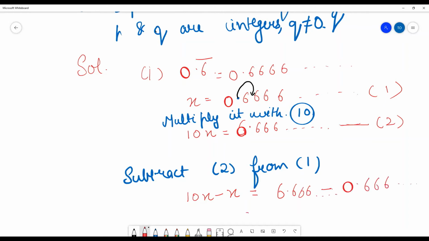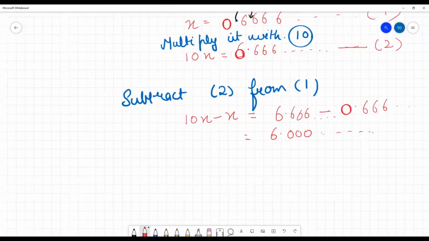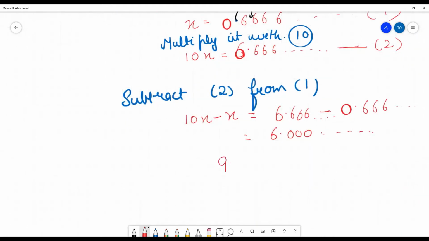So what you will get for this? Only number 6. Correct? Like this. So what will be your answer here? Your answer will be 9x is equal to 6 and x will be equal to 6 upon 9. Okay. And this you can again write in the simplified form as 2 upon 3. So this is your answer.